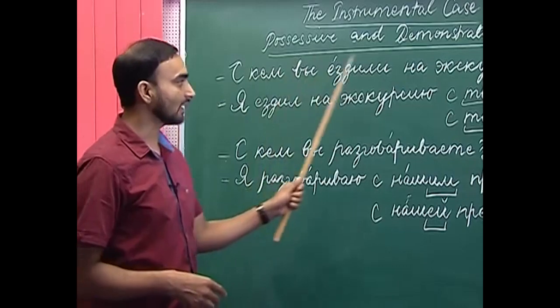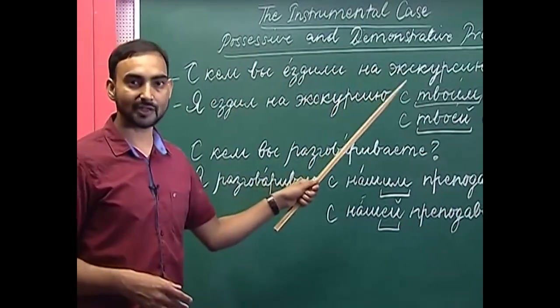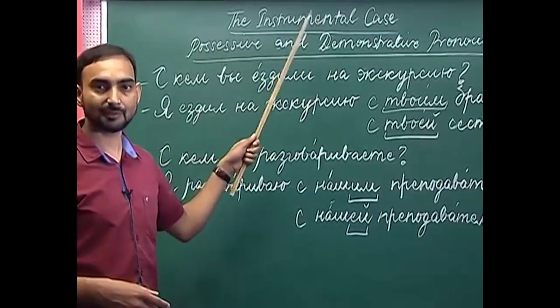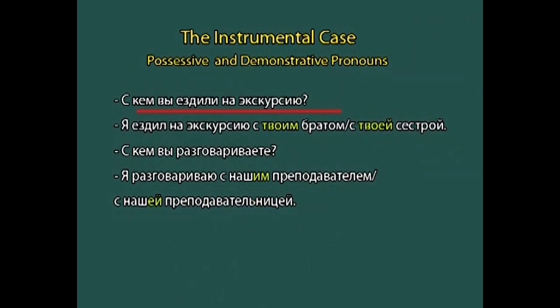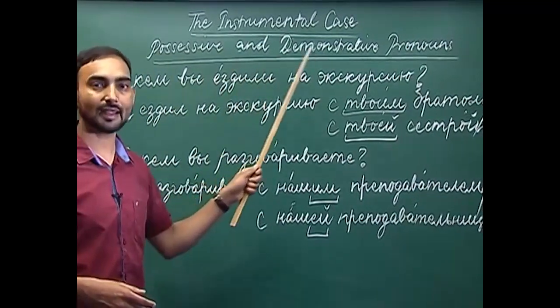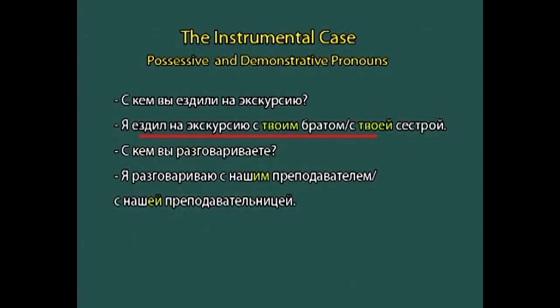Again we will follow the same pattern. We will pose a question and then we will try to answer the question using the possessive pronouns. С кем вы ездили на экскурсию? With whom did you go on an excursion or a picnic? Я ездил на экскурсию с твоим братом.